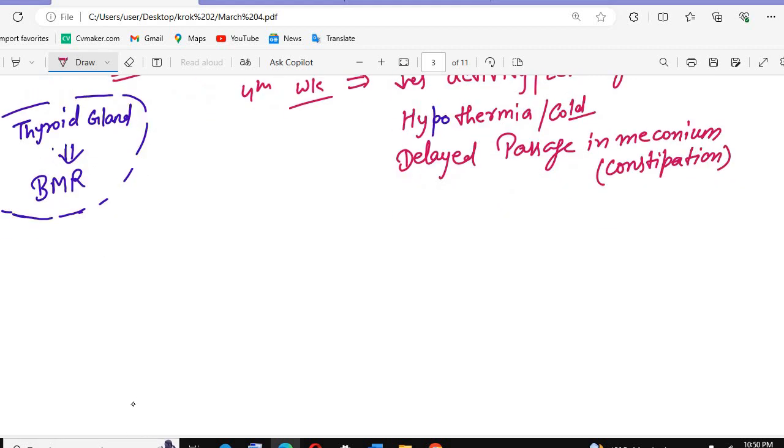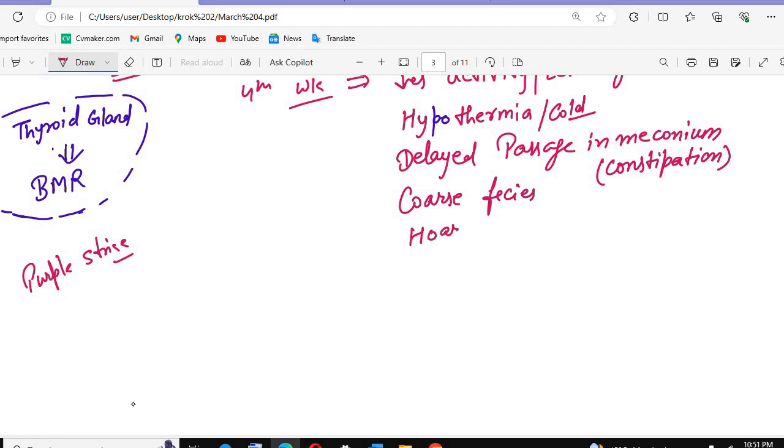Then there will be coarse facies. Coarse facies is also seen in conditions like Cushing syndrome, where we see purple striae, which are due to muscle stretching, and moon-like face. So this is seen in Cushing syndrome. Here we can see the coarse facies.